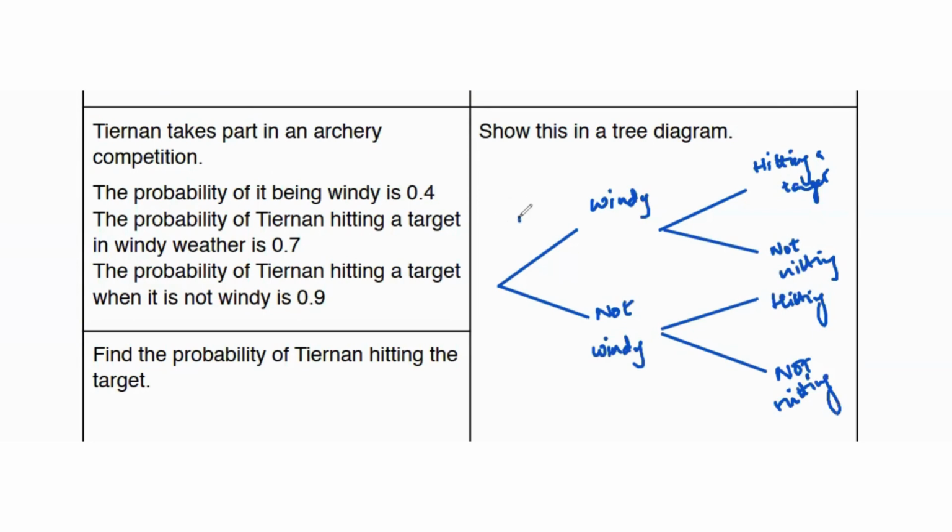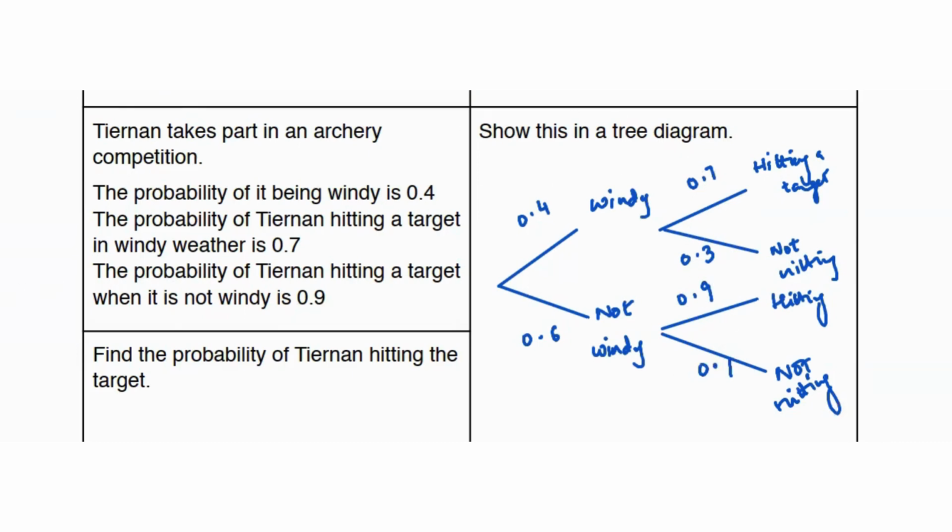So windy is 0.4. So not windy is going to be 1 minus 0.4, which is 0.6. Then hitting a target when it's windy, that's 0.7. So not hitting a target when it's windy is going to be 1 minus 0.7, which is 0.3. Similarly, the probability of hitting a target when it's not windy is 0.9. That's going to be over here, which means this is going to be 0.1. That is your tree diagram.